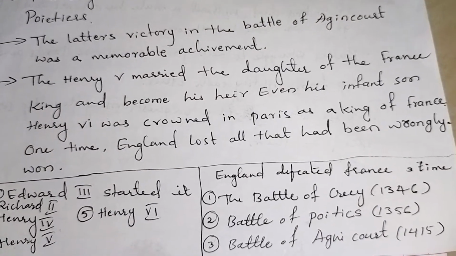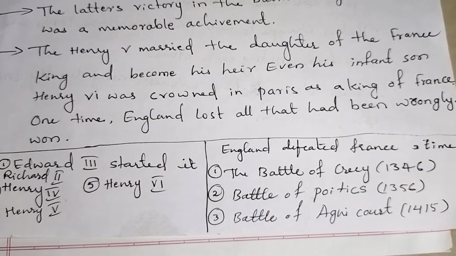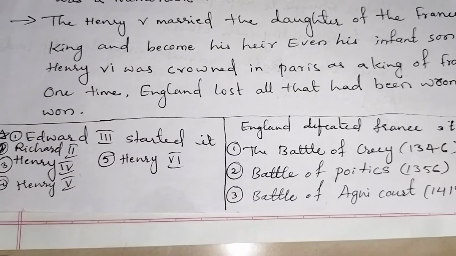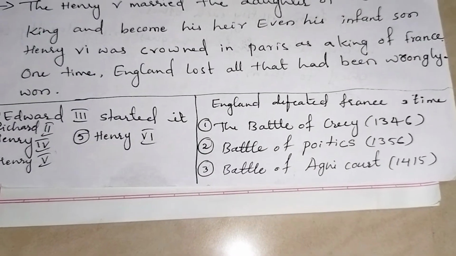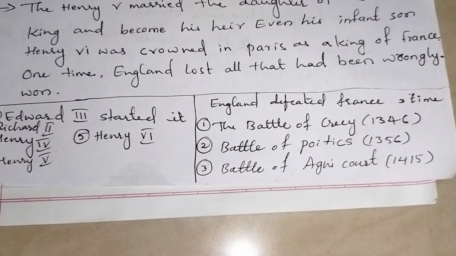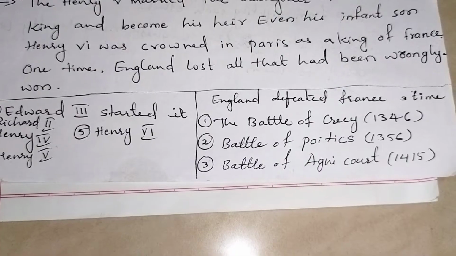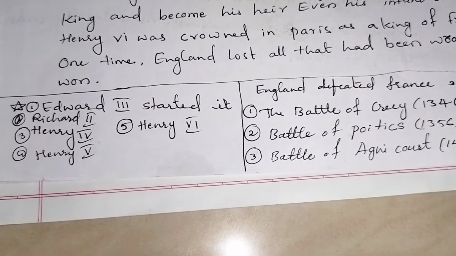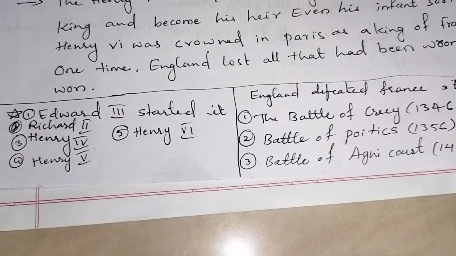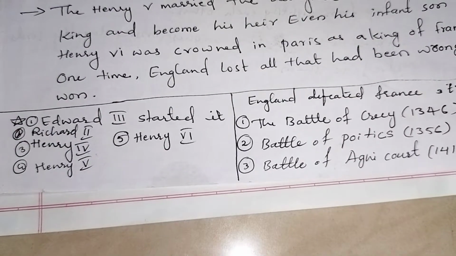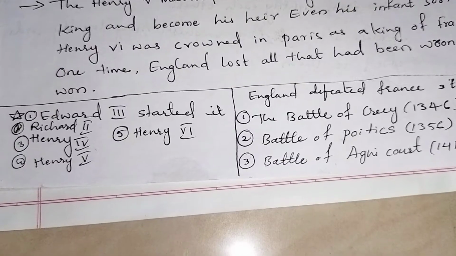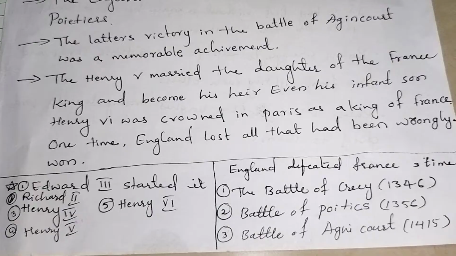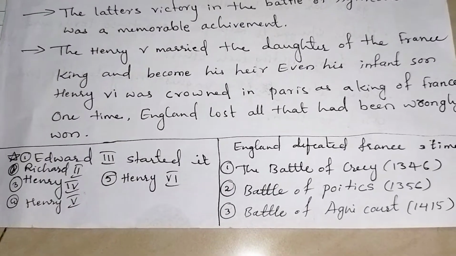In time, England lost all that it had gained. England defeated France three times: the Battle of Crecy, the Battle of Poitiers, and the Battle of Agincourt. And the famous kings in that period were Edward III, Richard II, Henry IV, Henry V, then Henry VI. And this is about the Hundred Years' War.